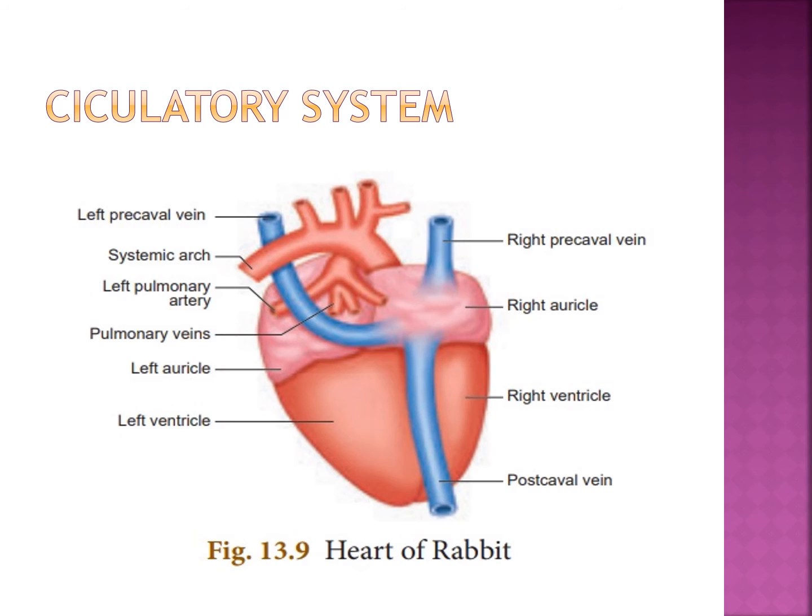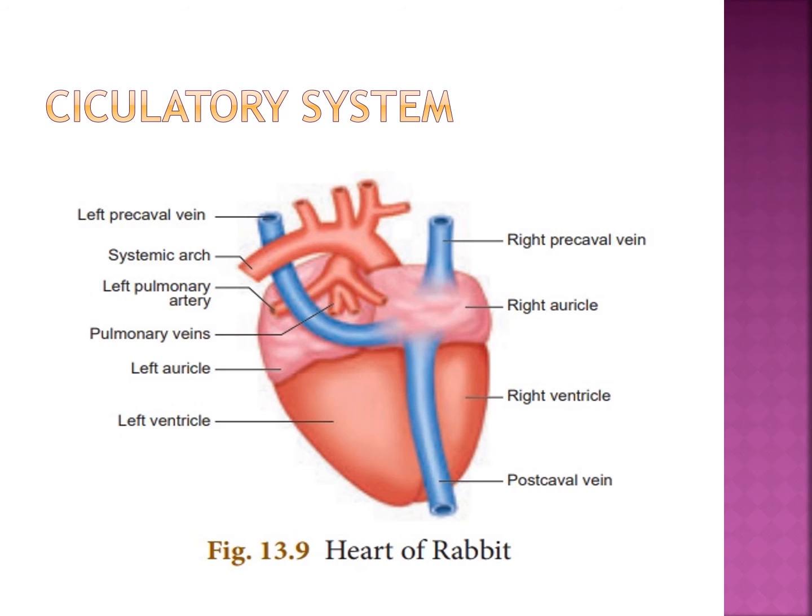Right and left ventricle are separated by the interventricular septum.